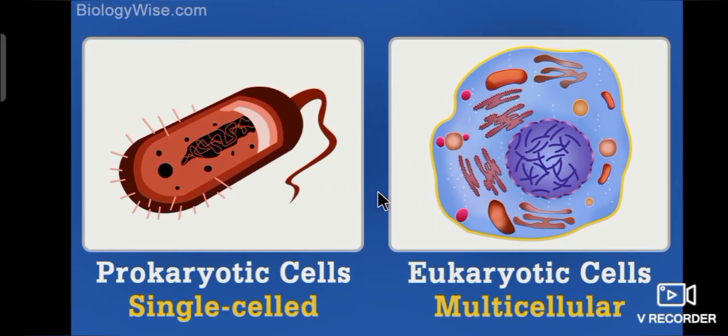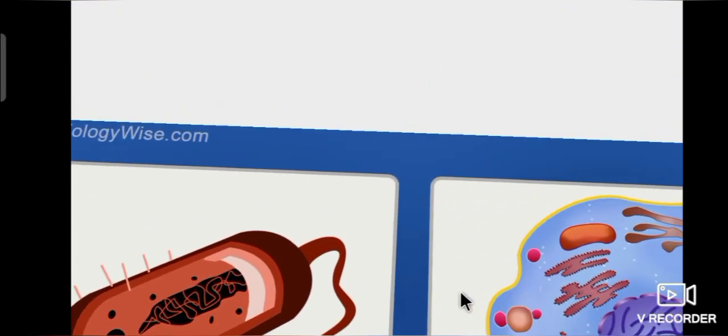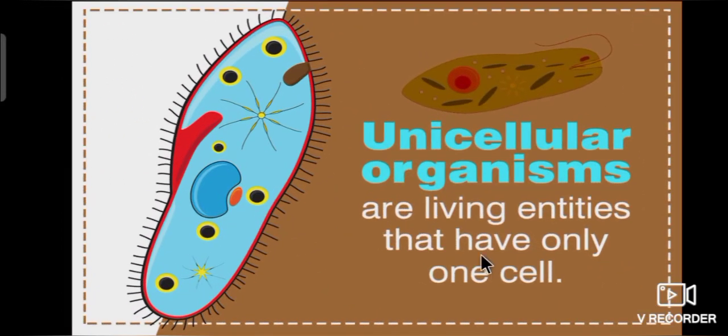Cells are classified into two types, prokaryotic cells and eukaryotic cells. Prokaryotic cells are otherwise called unicellular organisms. Unicellular organisms are living entities that have only one cell.